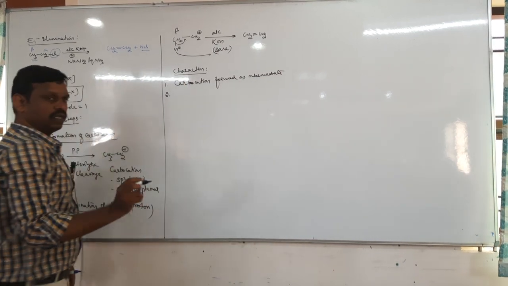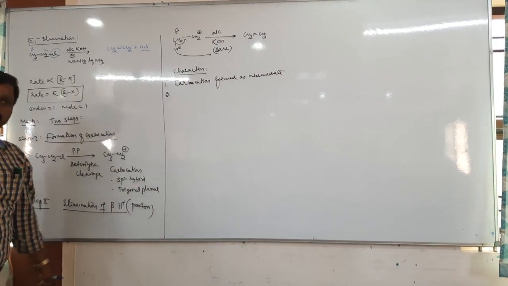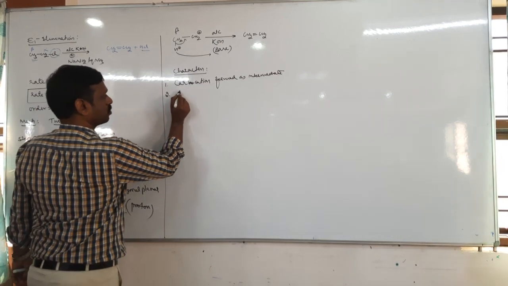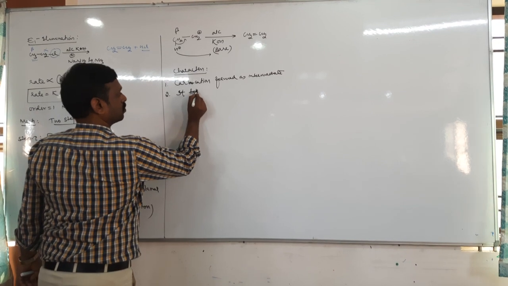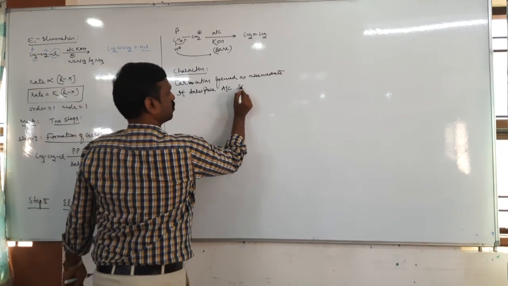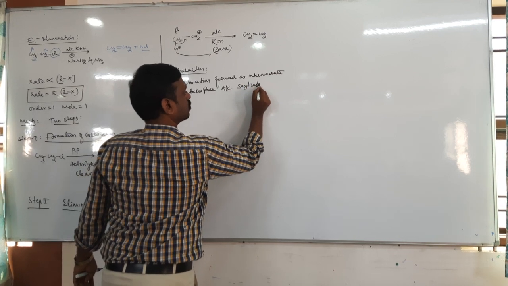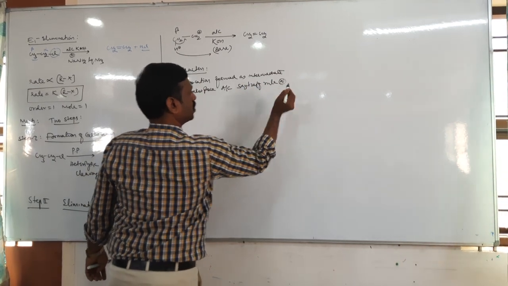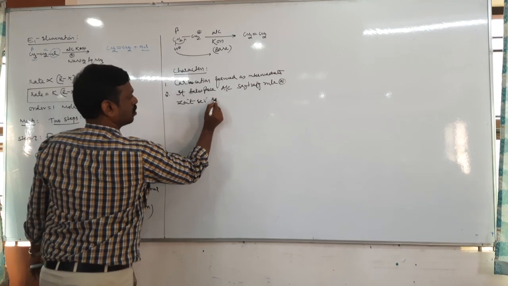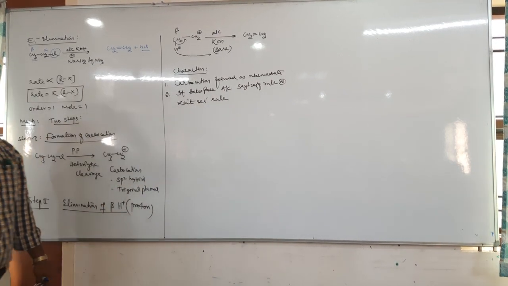Next, 2. This elimination takes place according to the Saytzeff rule, or Zaitsev rule.